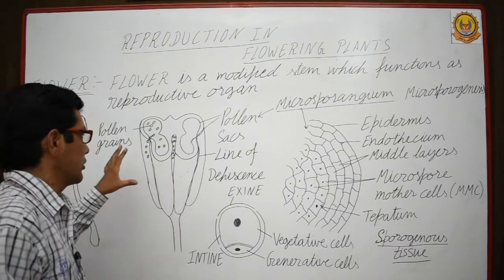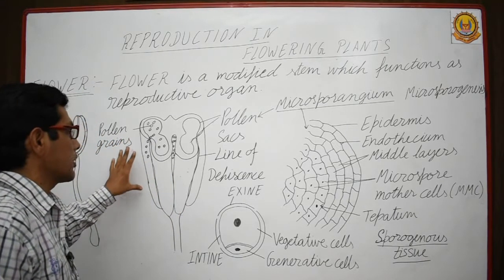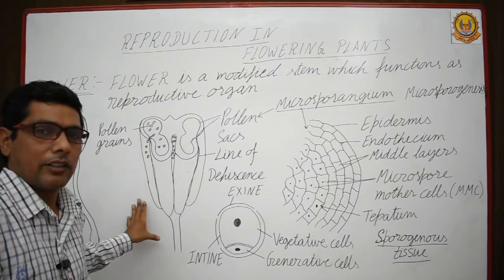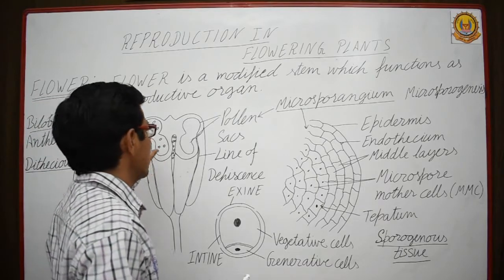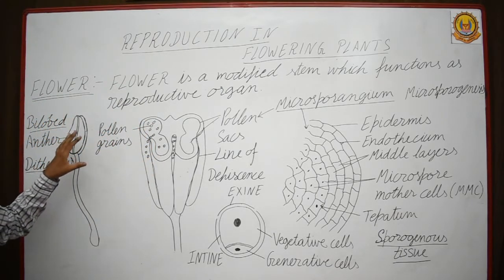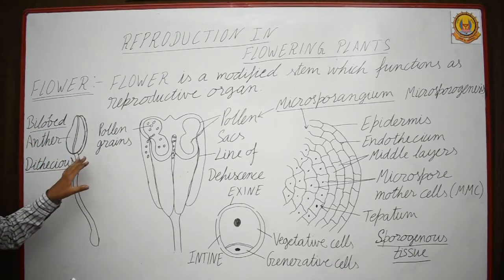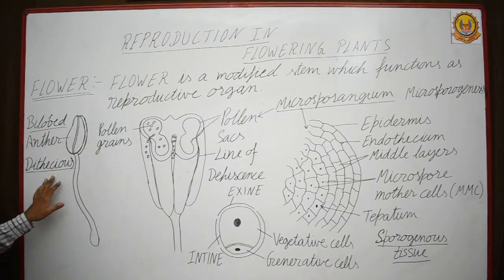The parts of the stamen are the anther and the filament. The anther contains pollen sacs. The anther is bilobed, with 2 lobes, and in each lobe 2 theca, so a typical anther is bilobed and dithecous.